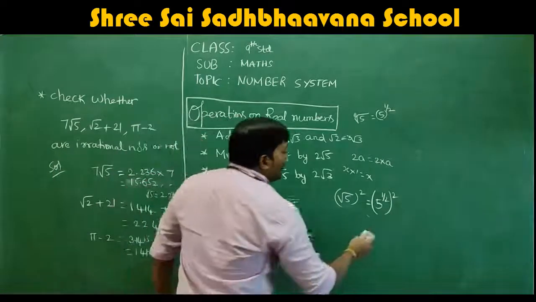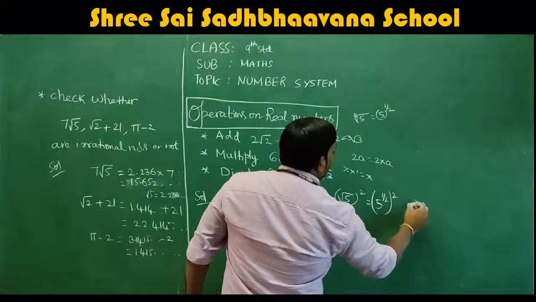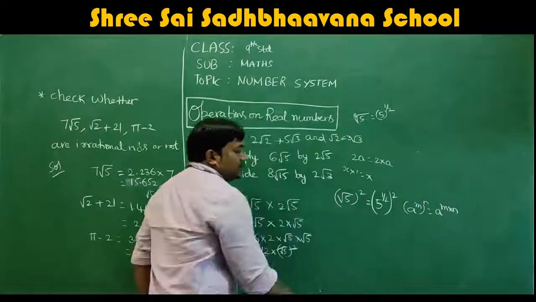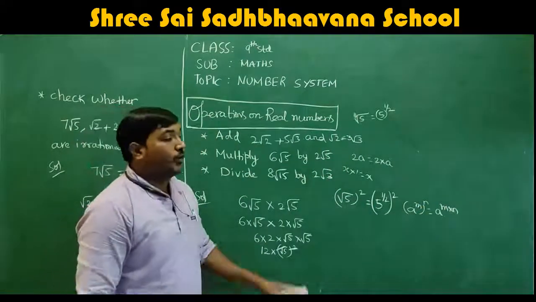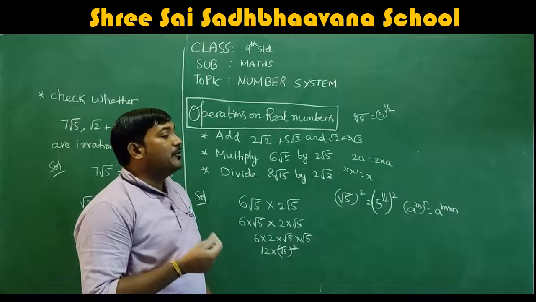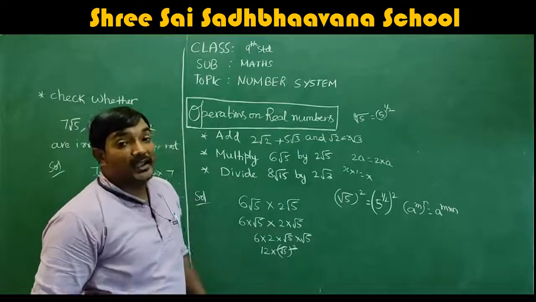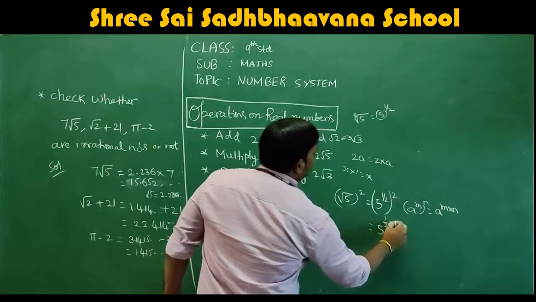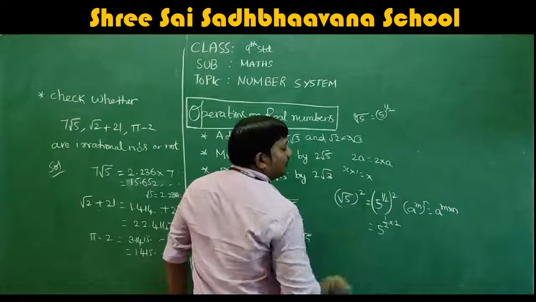So we know one formula, which is (a^m)^n is a^(m×n), correct? This is the formula you might know from the last class, the exponent formula. (a^m)^n is a^(m×n). In that case, can I write this as 1/2 times 2? This is m, this is n, you consider.